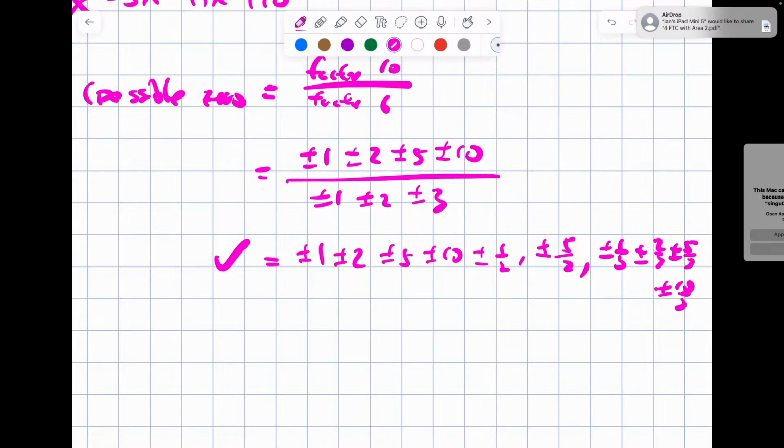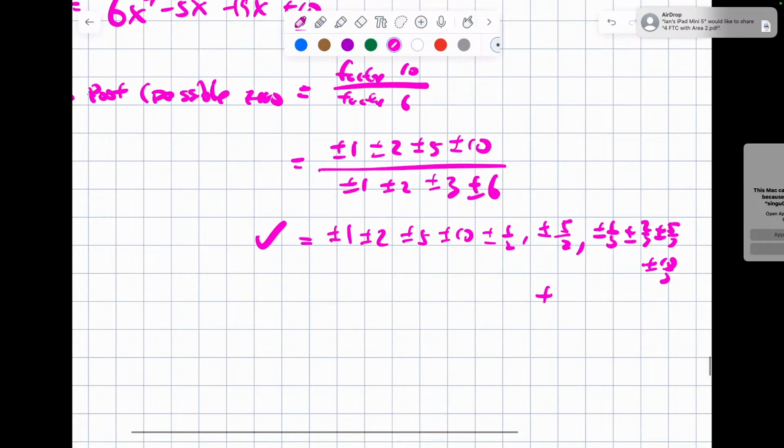Is 6 on the denominator too, or do you not put 6? Oh yeah, 6, I forgot. Sorry. Plus minus 6. I was going too quick. So it's gonna be plus minus 1/6, plus minus 2/6 is 1/3, which we already had. And 5/6 is not. And 10/6 is 5/3, so it's repeated. Any repeated ones I can exclude, but if you write them down, it doesn't hurt you or benefit you. So this one will give you one check mark there.